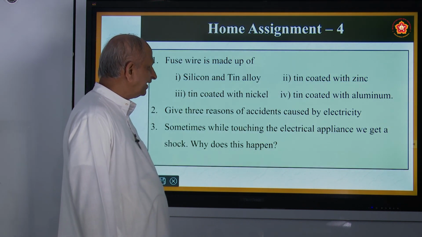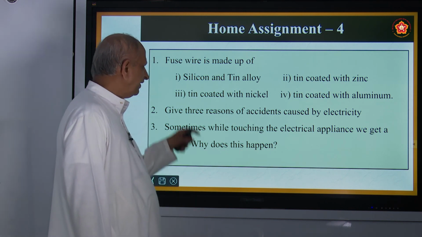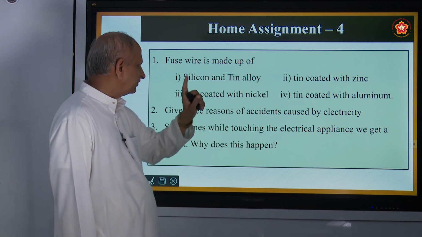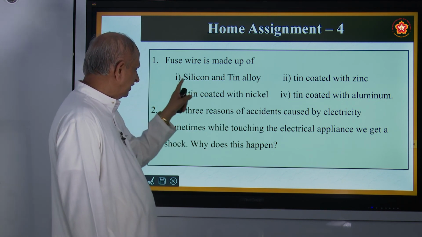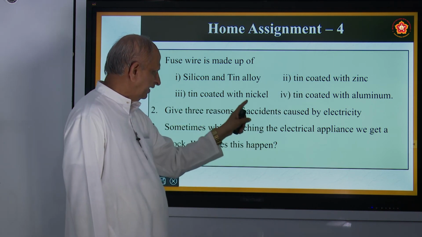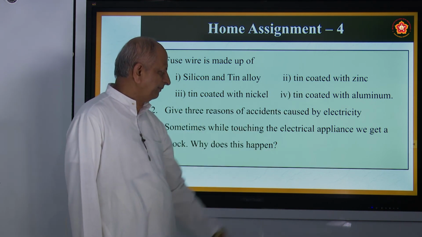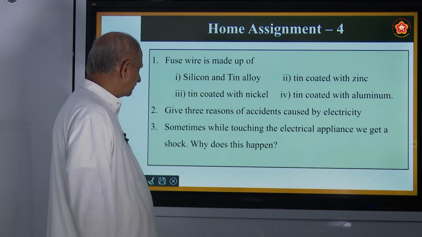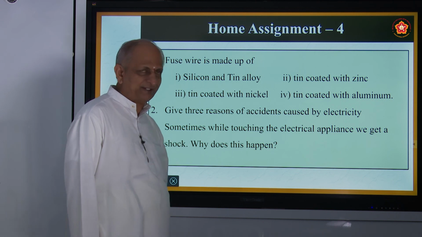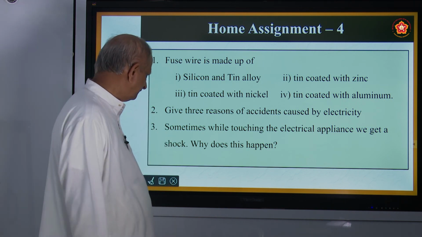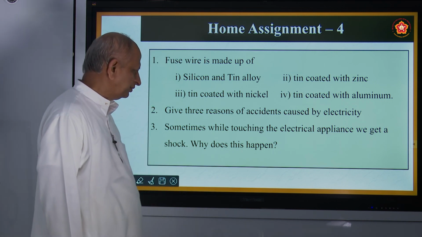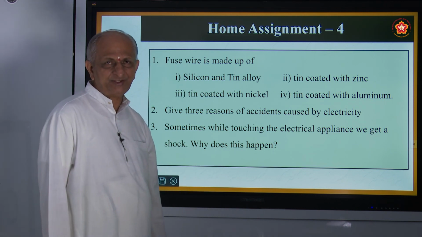Now coming to the home assignment. Fuse wire is made up of, out of these four answers, one is correct. You must tell what it is: silicon and tin, tin and zinc, tin and nickel, tin and aluminum. Okay, give 3 reasons for accidents caused by electricity. Reasons you must tell. Sometimes while touching electrical appliances, we get a shock. Why does this happen?